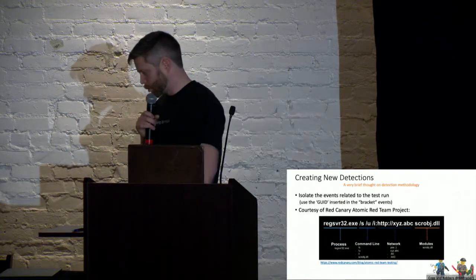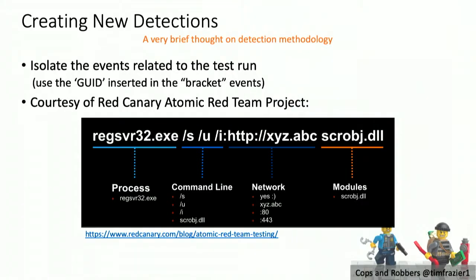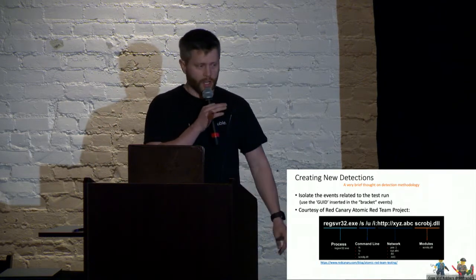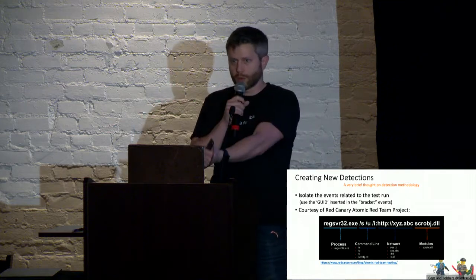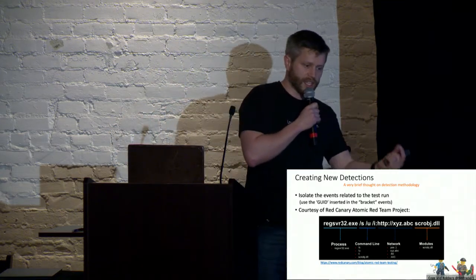All right, so this is a brief philosophical note. I know we're here in the ops track, but every now and then I like to wax philosophical. When we create new detections for these types of things, especially with Atomic Red Team, please don't spawn an investigation or an alert that goes to an analyst off of every single one of these. The idea is we're trying to detect discrete things that are of interest and then piece those things together at a later stage. So what I'm advocating is, instead of going straight from detection to analyst investigation, say detect 4